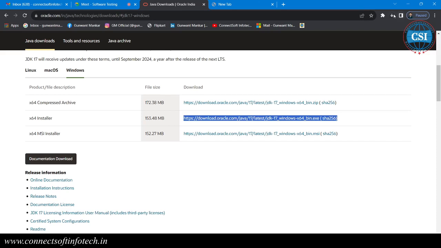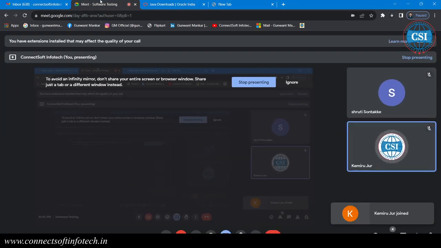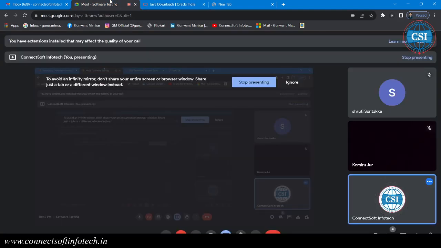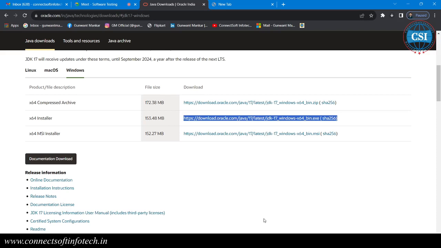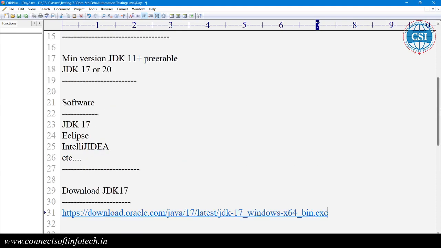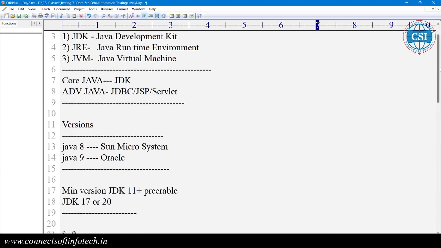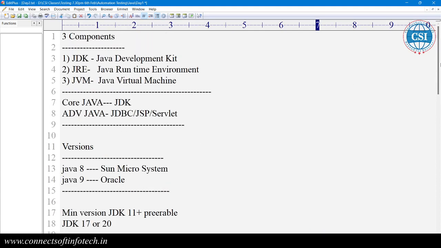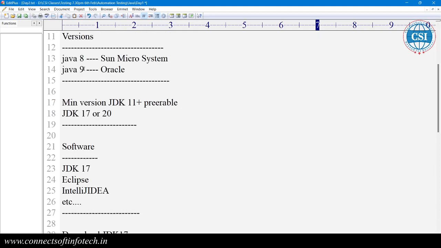Okay, just click here. Okay. Hello, hello. Yeah, Slim. Okay, Slim. Let us see here. We require such software for installation. So we require JDK, JDK software. So these are the versions, JDK 8, 9. And we have a lot of versions now. Minimum JDK 11 is required. That is preferable.